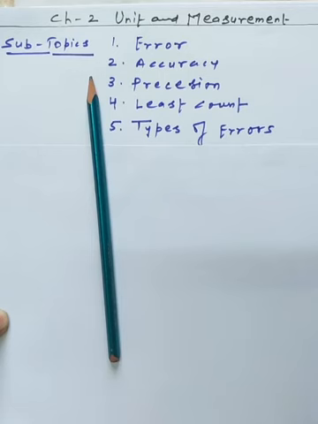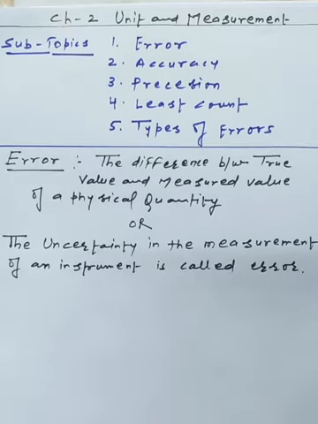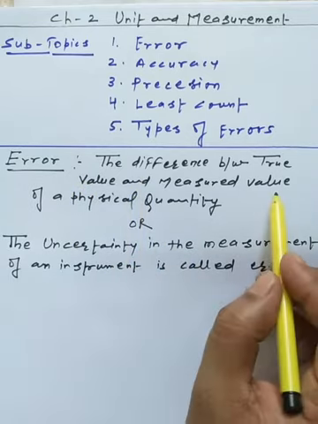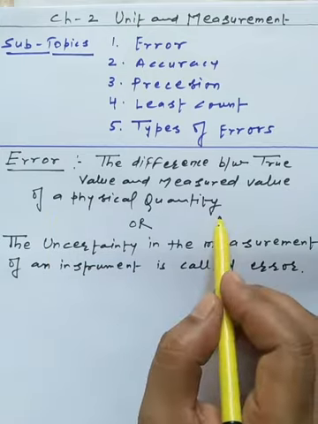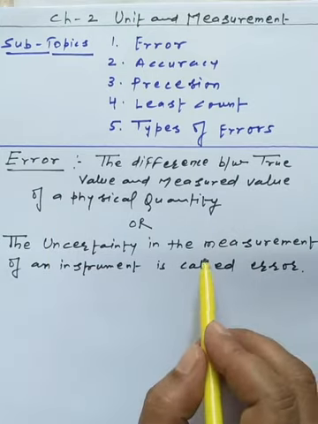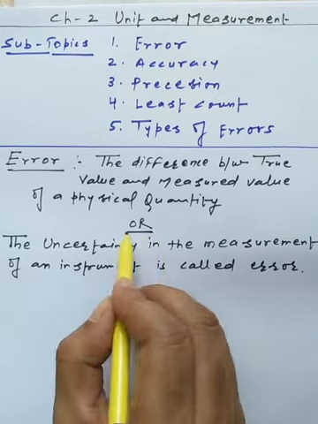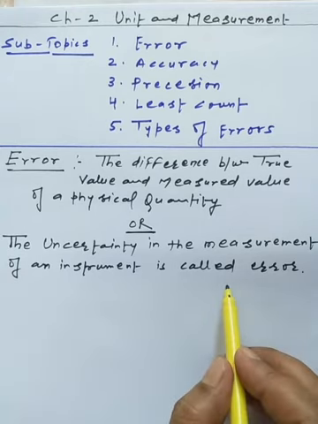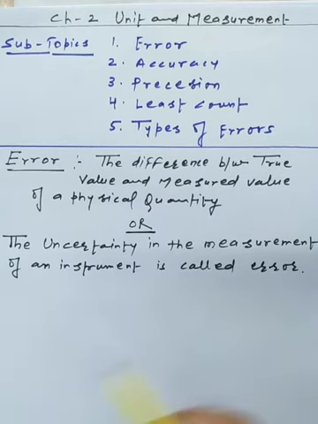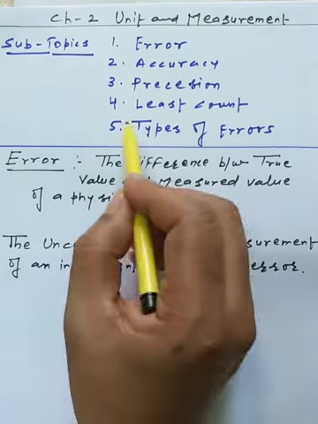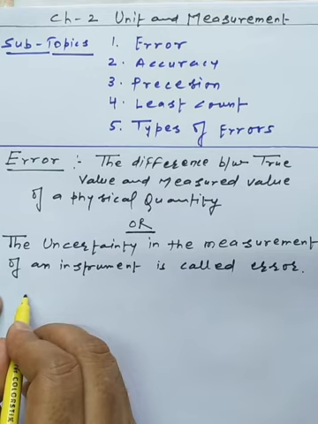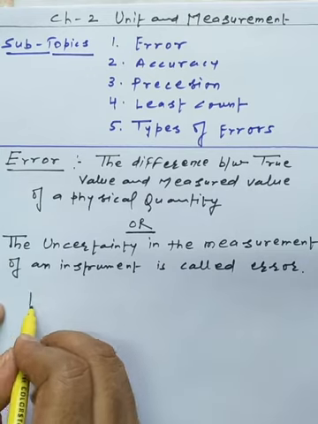So this is simply the fundamental we have. The difference between the true value and the measured value of a physical quantity is called the error. Or in another manner, we can state the meaning of error: the uncertainty in the measurement of an instrument is called error, and this error can arise due to the factor of the least count. One of the points I have also taken here is least count, so later on we will discuss it.